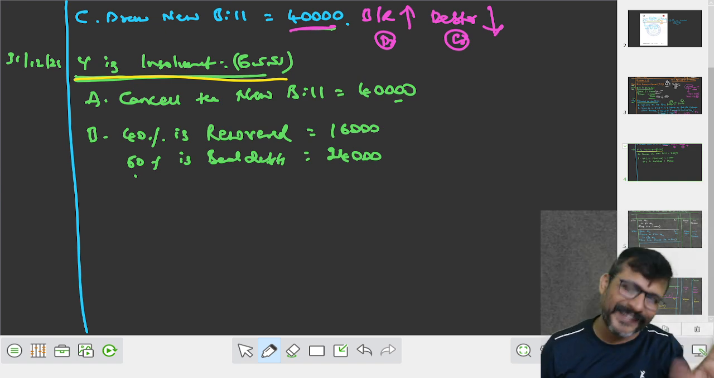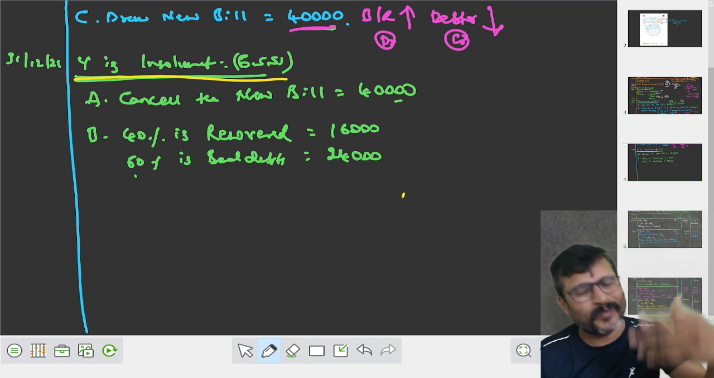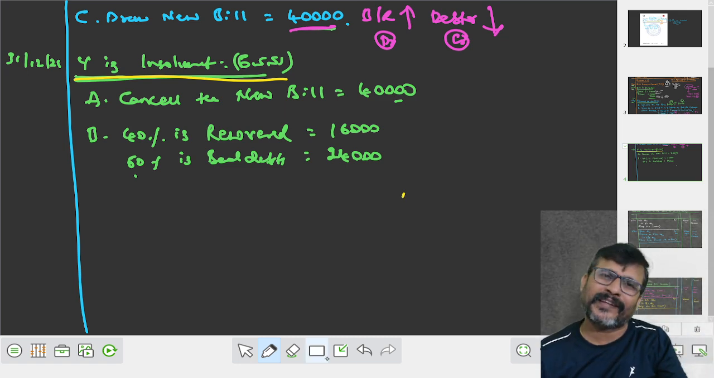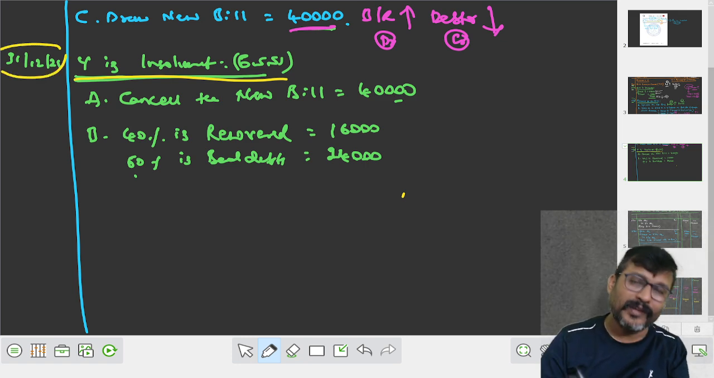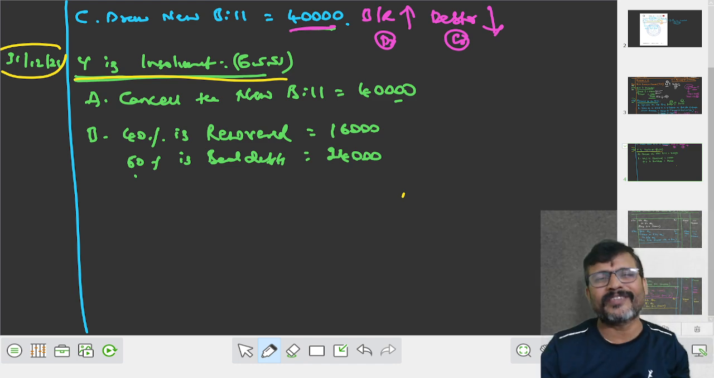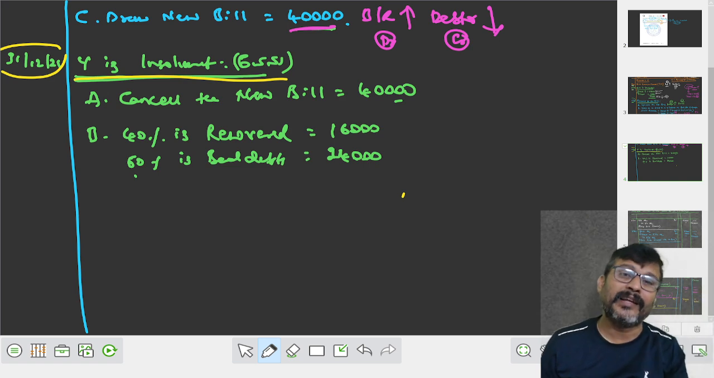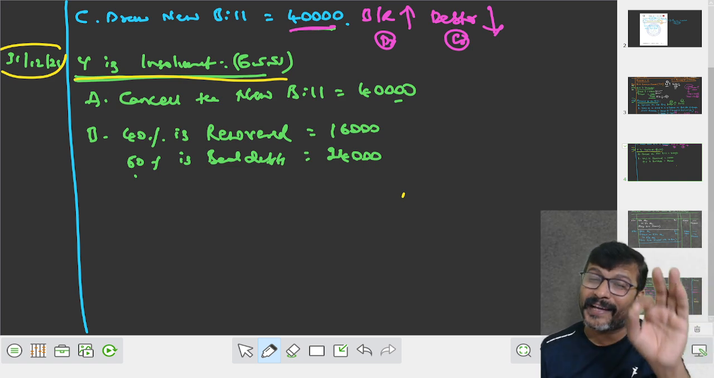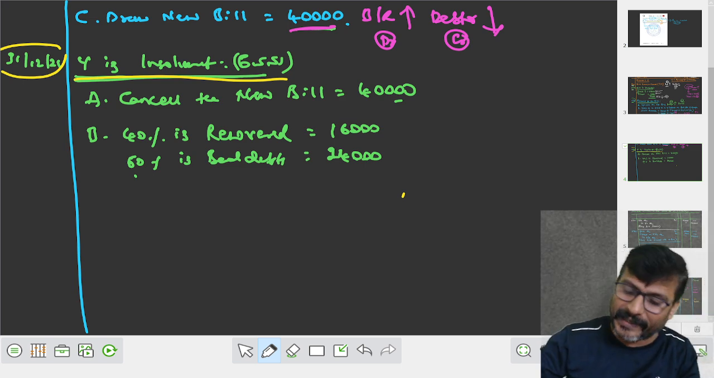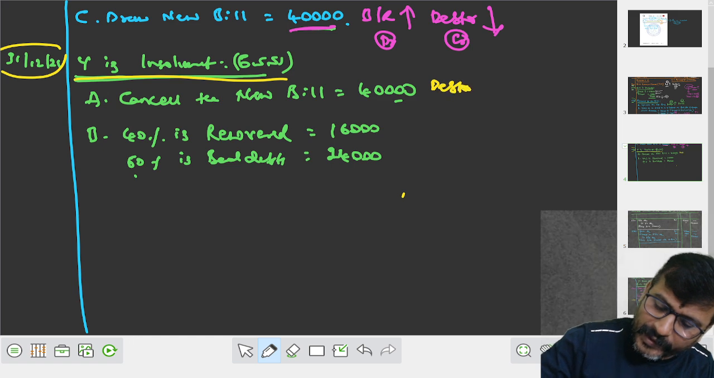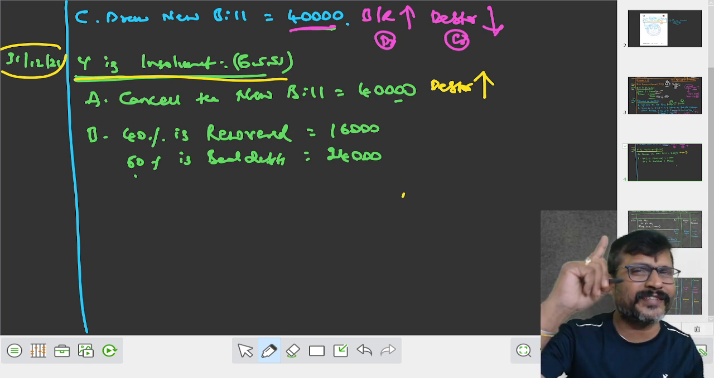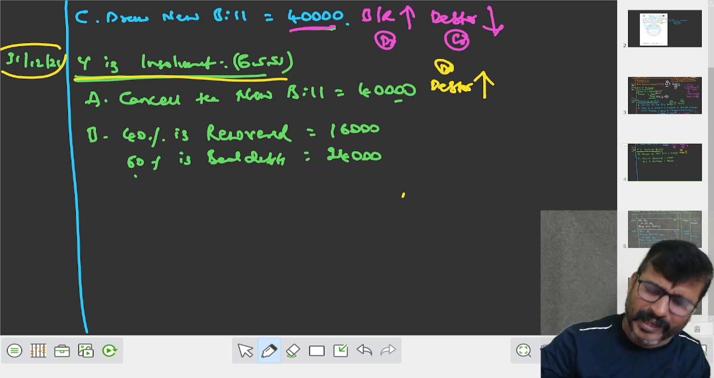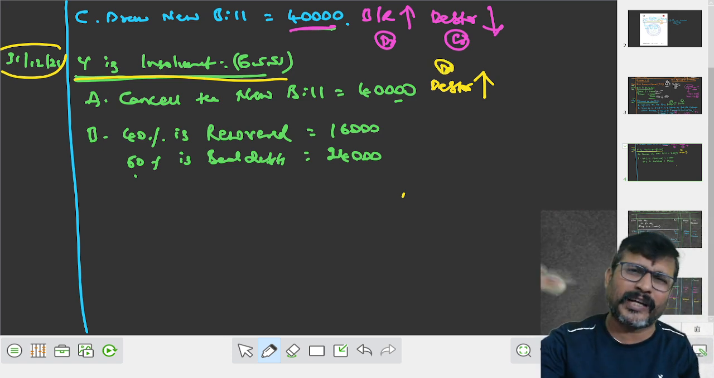See, when Y is insolvent, Y is whom? Y is he. That fellow is insolvent. The debtor is insolvent. Okay, just a new bill is drawn. Then on December 2021, Y तो insolvent हो गया. When Y is insolvent, again we have to cancel the bill. Which bill we have to cancel? We have to cancel the new bill. When the new bill is cancelled, what happened? Always remember, whenever the bill is cancelled, whenever the bill is dishonoured, debtor is always increased. मुल्लाज नहीं करना, debtor को debit कर डालना.